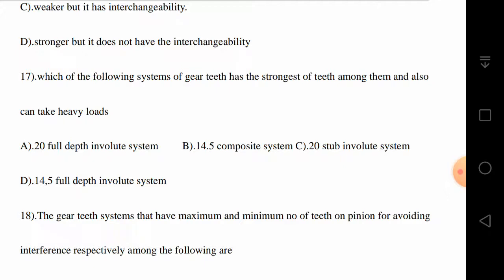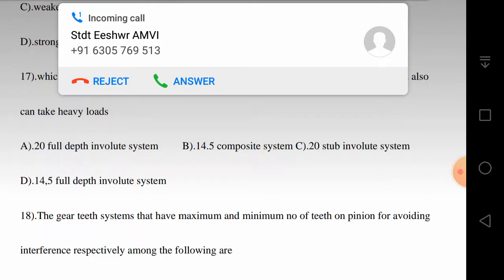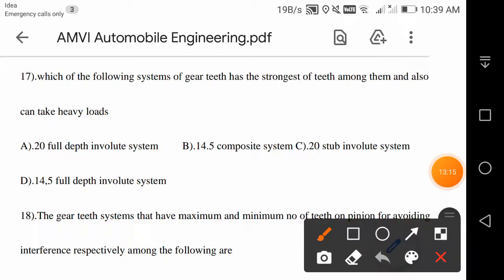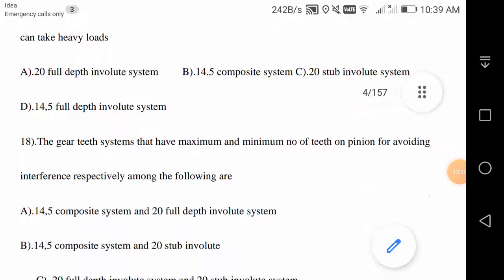So here, we will go to the 17th question. Which of the following systems of gear teeth has the strongest teeth among them and can also take heavy loads? There is a comparison between the 20 degrees full depth system, 14.5 composite system, 20 degrees stub involute system, and 14.5 full depth involute system. The answer is C. That means the 20 degrees stub involute system is the correct option. You can choose that. All right, next question.